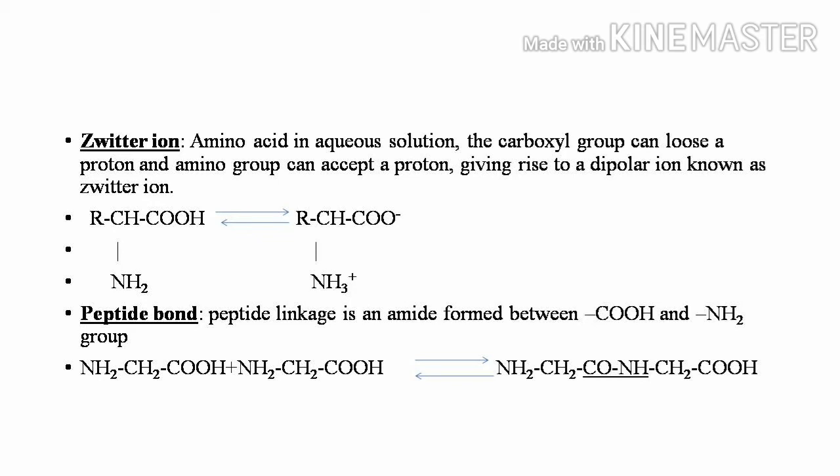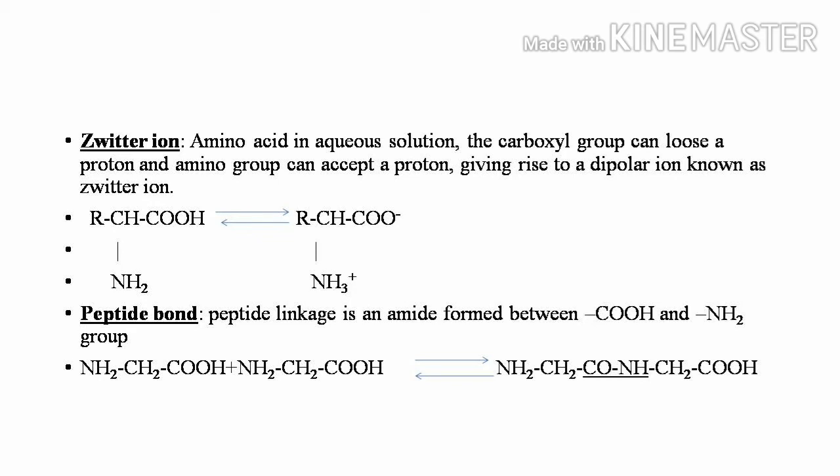Peptide linkage is an amide bond formed between a carboxyl group and an amino group. When two amino acids are joined together by an amide bond, such linkage is called a peptide bond.